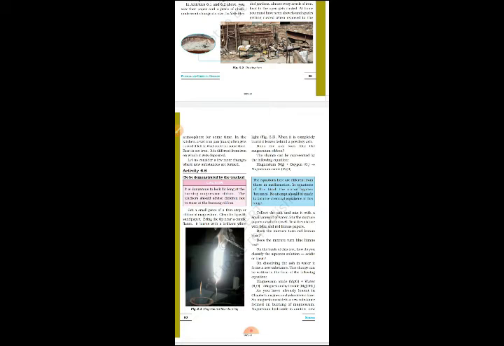Rust is different from iron. Let us consider a few more changes in which new substances are formed. So here we can see that rust is a different substance from iron. It's not a form of iron. So here a new substance is forming when iron comes in contact with water, or we can say air.